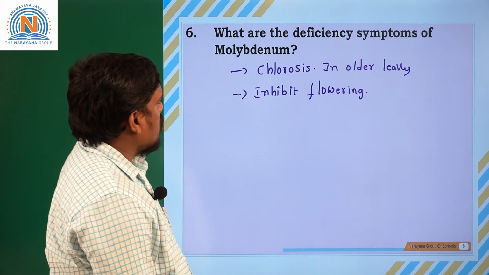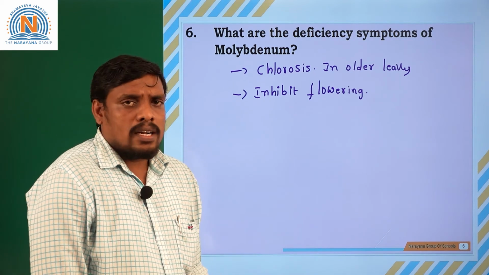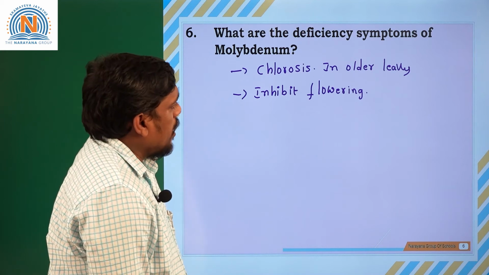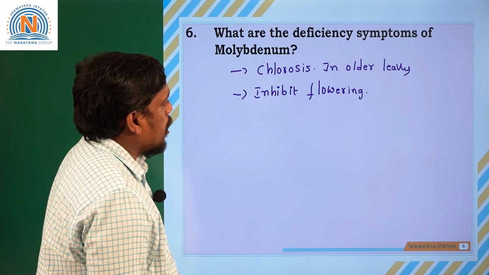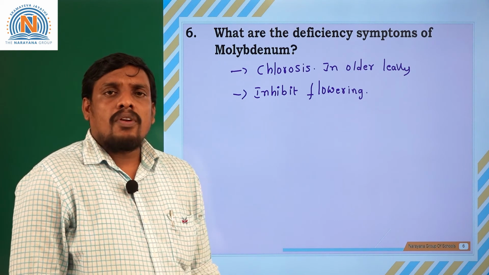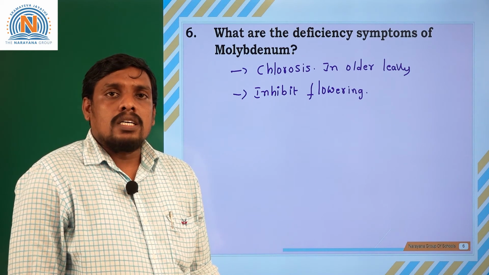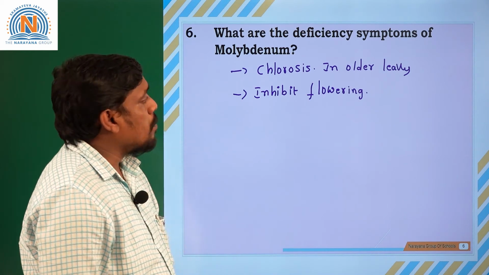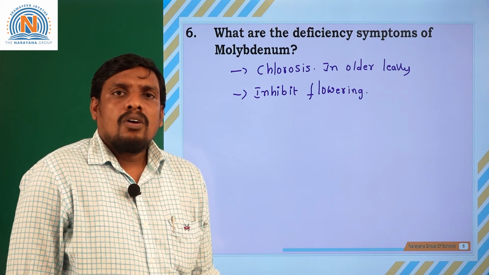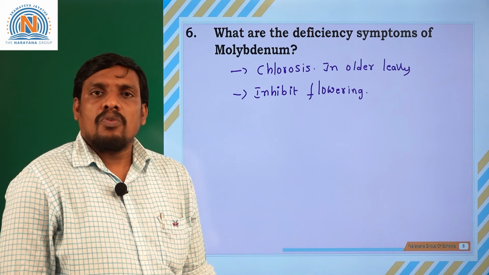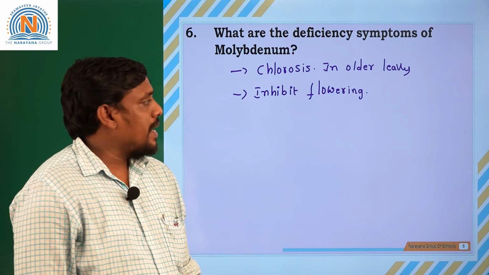What are the deficiency symptoms of molybdenum? In older leaves, chlorosis occurs, and it even inhibits the flowering process in young plants. What do you mean by inhibits? The formation of flowers could not occur if there is no sufficient amount of molybdenum. If there are no flowers, what will happen? Fruit formation will not occur, and the farmer will not get a sufficient amount of crop.